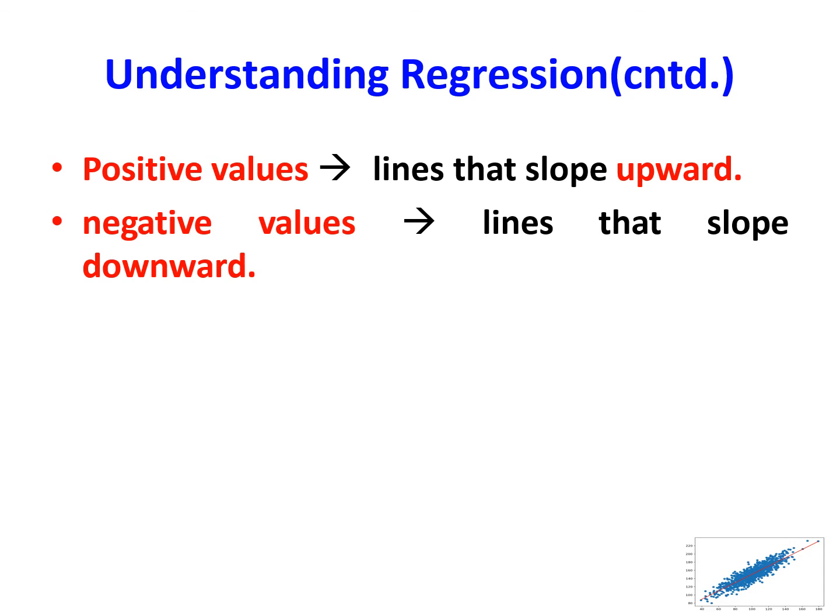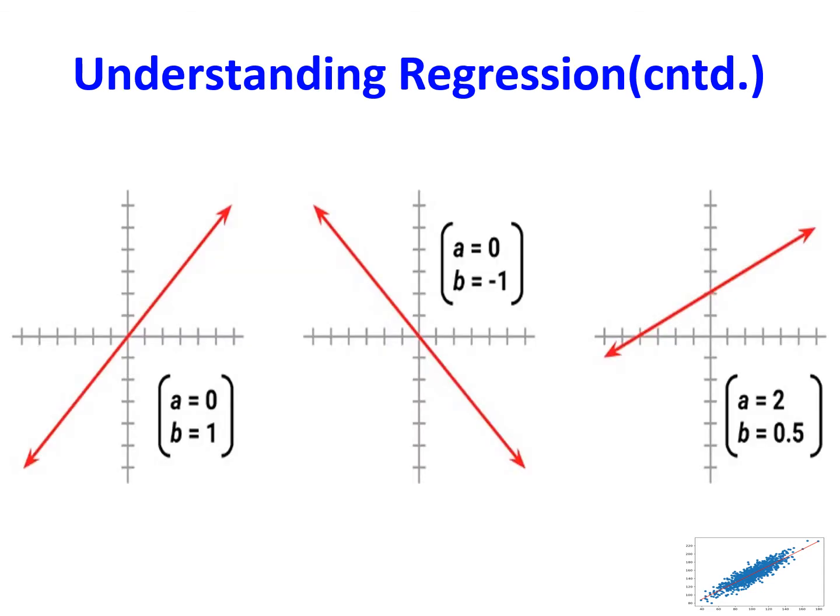Now we will see some diagrams for understanding the regression. If the line is sloping like this, a equal to 0 and b equal to 1, you can see that the line is sloping upwards because at this value it is on the lower side. Then as x value increases, the line is moving upward, which means that this is a positive slope.